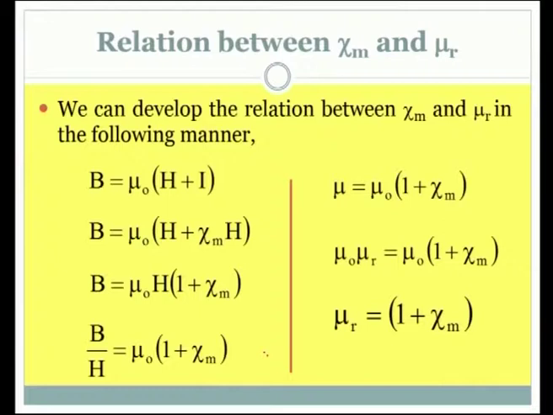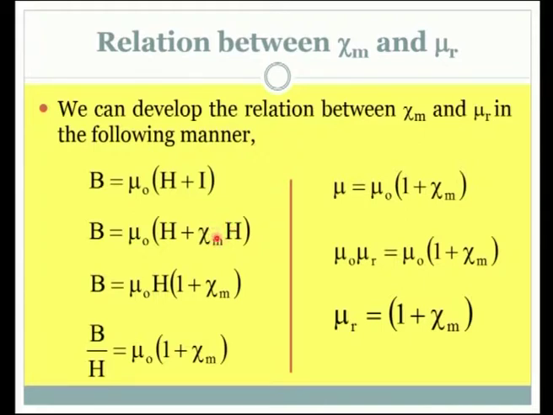These are the mathematical steps involved in bringing out the relation between the two, that is the magnetic susceptibility and the relative permeability. We can develop the relation between them in the following manner. We start with the 3 vector equation, the B and H and I, and we replace I with this recently defined term